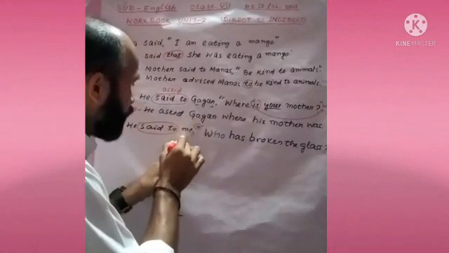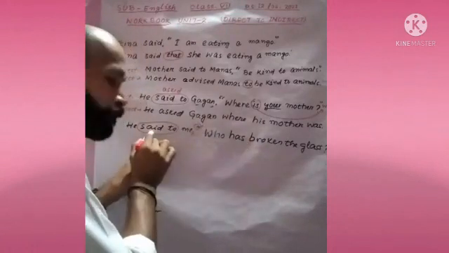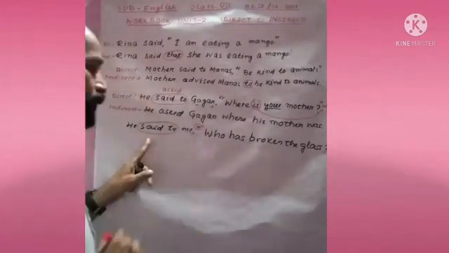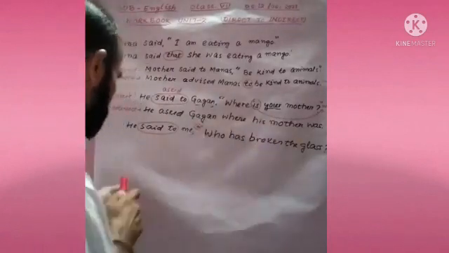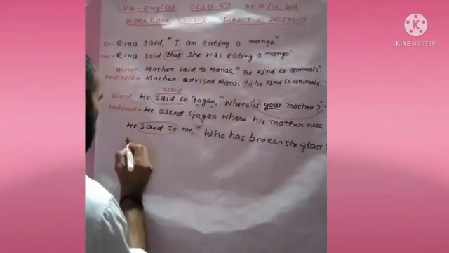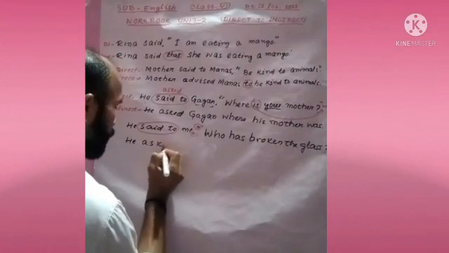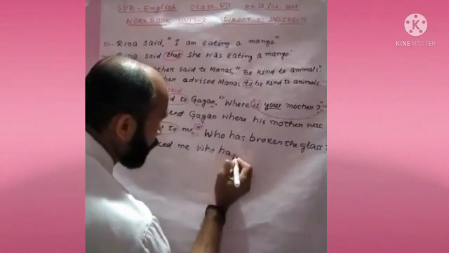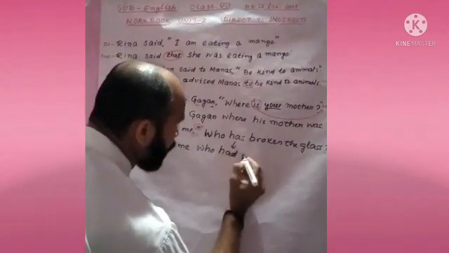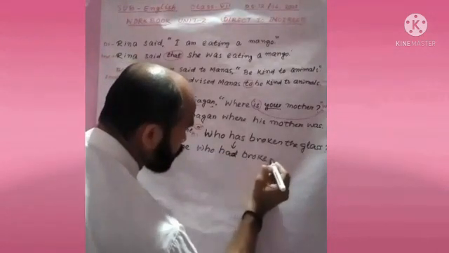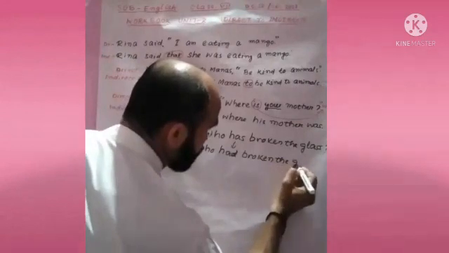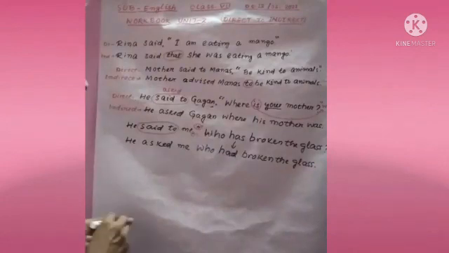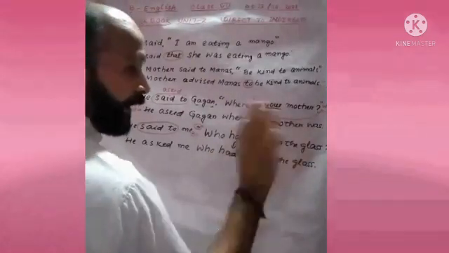He asked me who has, your past tense. So, you have to change it to past tense. Has, past tense of has, had. Who had broken the glass? Okay. And next is he asked me. He asked me, W small letter, who had, the past tense of has is had, broken the glass. Okay, full stop. Remember, here it is a statement, not a question.